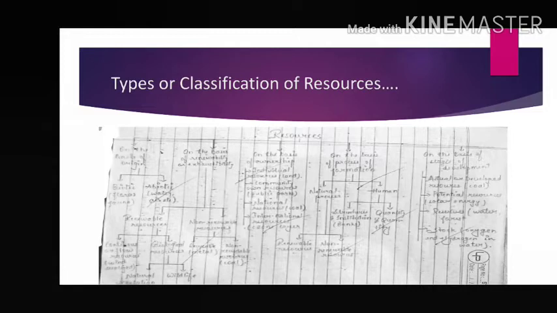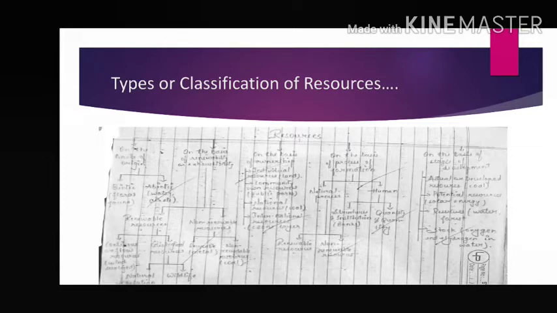Next classification is on the basis of renewability. It can be renewed or not. It is exhaustible or inexhaustible. It can be used again and again, yes or no. On the basis of this, as we already discussed, there are 2 types of resources: renewable and non-renewable.